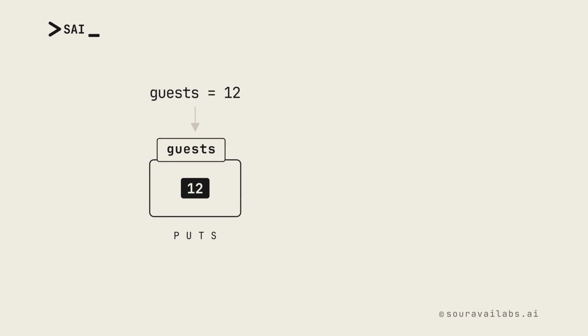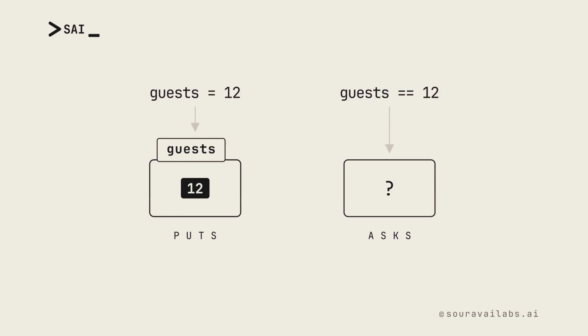1 equals sign does not ask anything. 1 equals puts a value in a box the way it has since episode 1. To ask, you use 2. 2 equals signs is the question mark, and true and false are real values, just like strings and numbers.